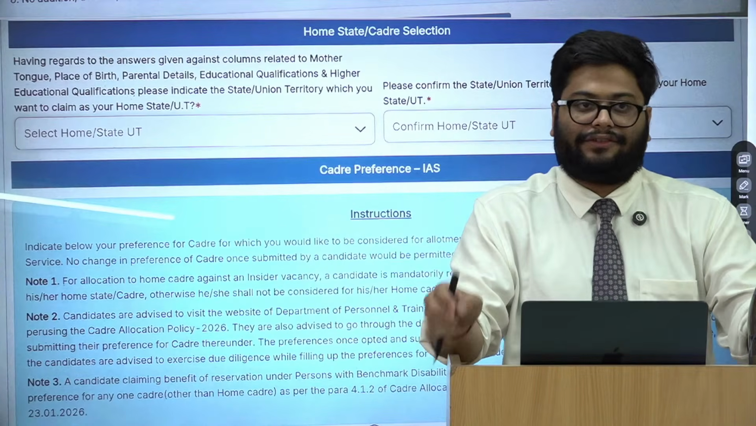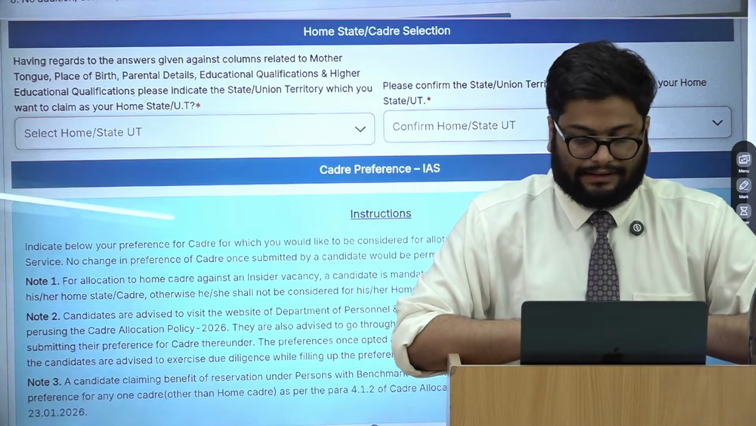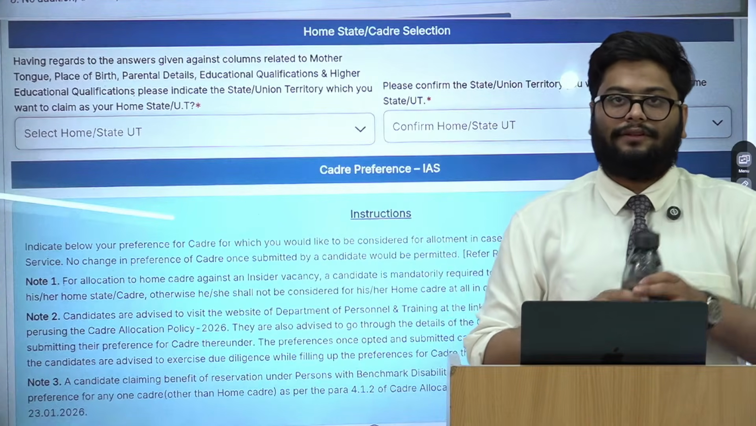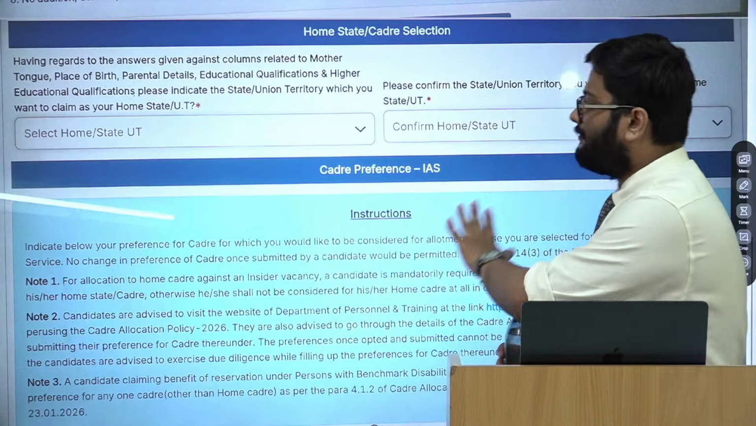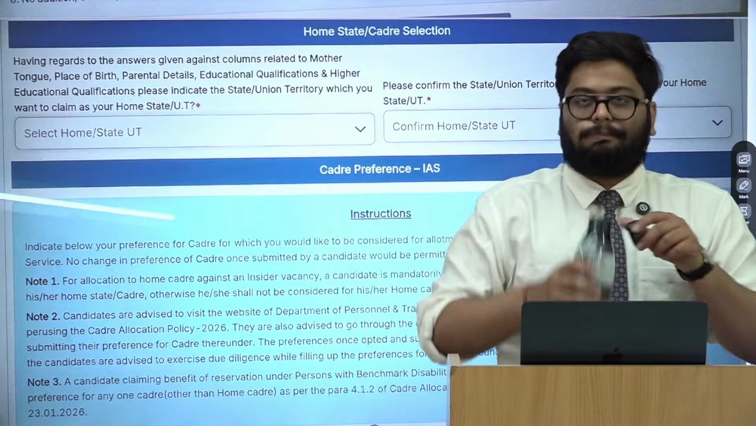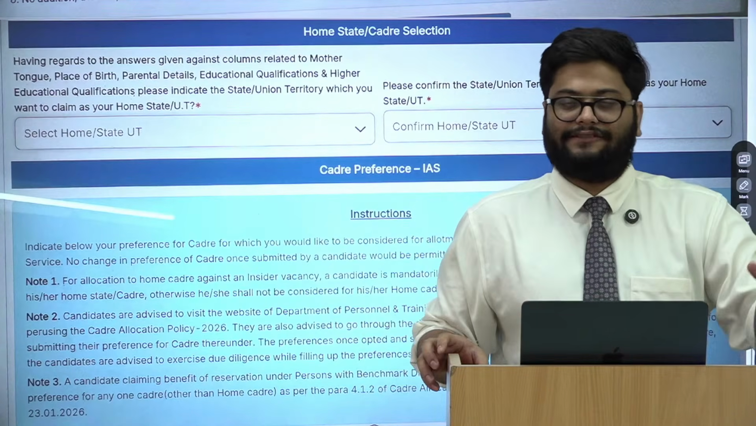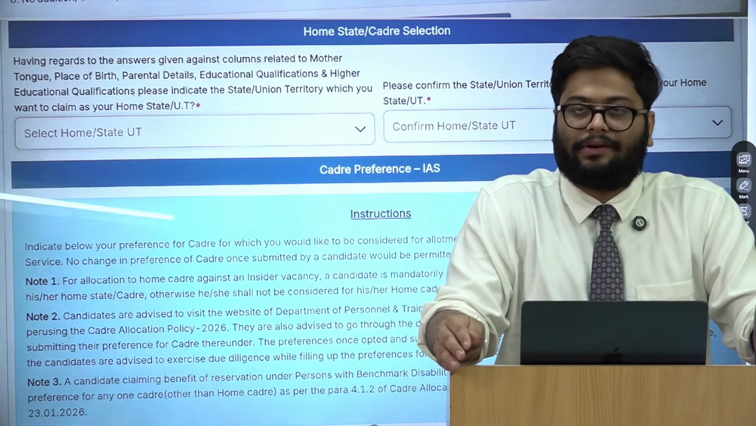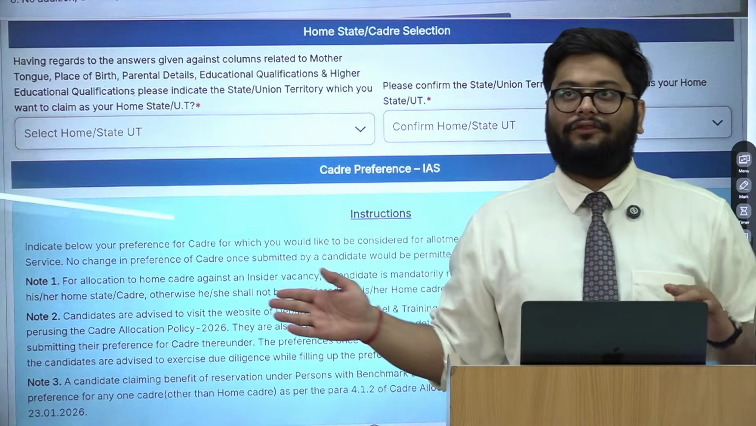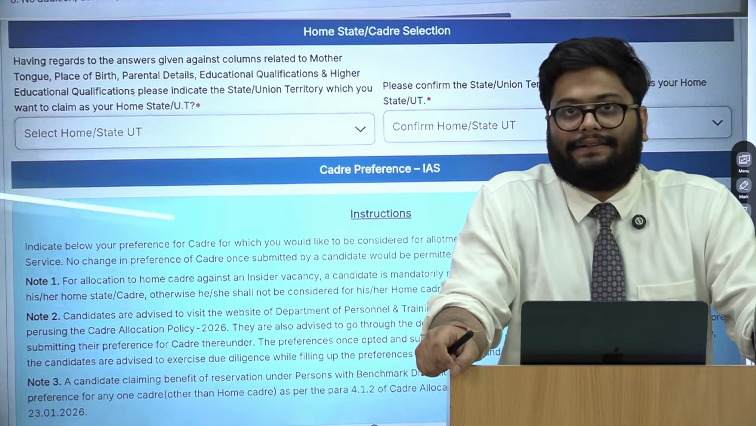If you have any query, of course, you can ask me by filling the form, and I'll help you fill this properly. Okay, so in this mains form, you just have to fill this part only as of now. As of now, no changes are allowed in the hobby section, in the other areas of achievement, etc. You only have to fill this, and it's a significant move from the previous cadre policy from 2017 to 2026. The policy has changed.